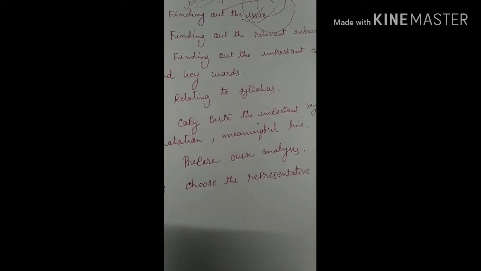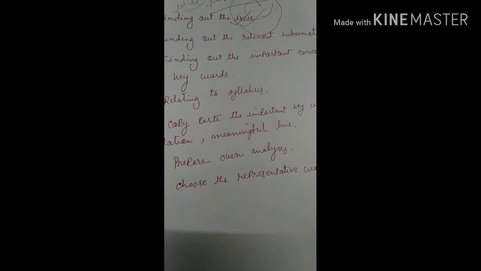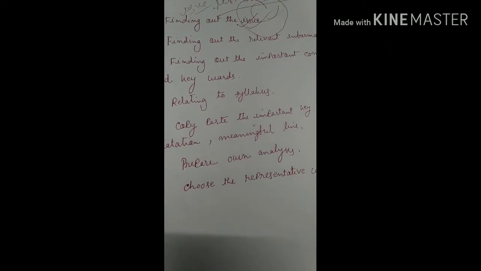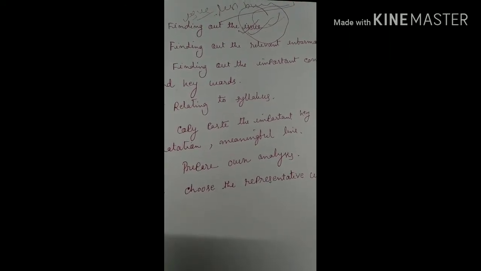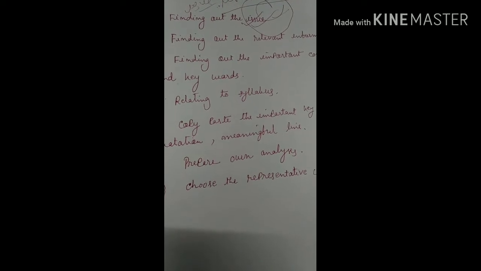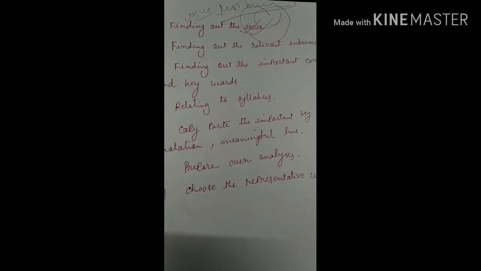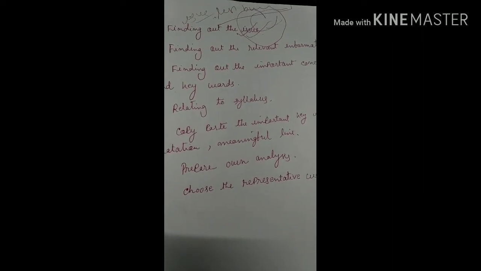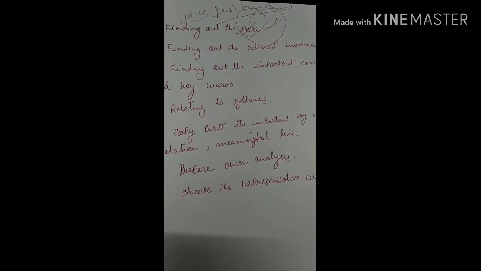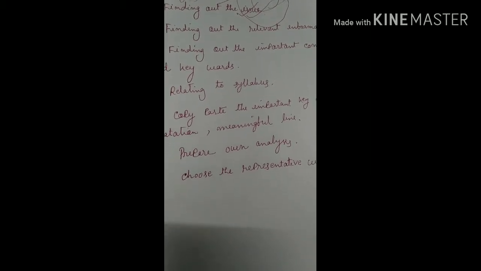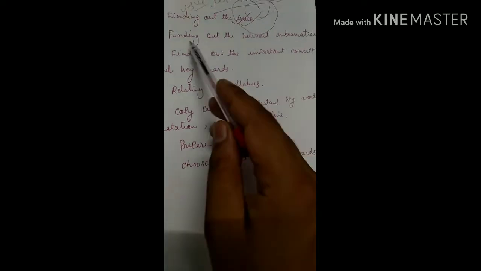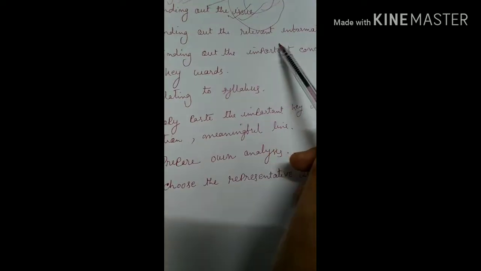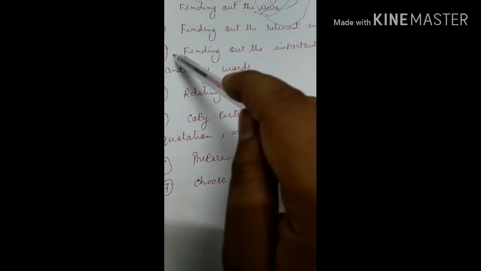We have to particularly choose the information which can help our analysis or give better input for our examination. So after choosing the issue, the second thing is finding out the relevant information.